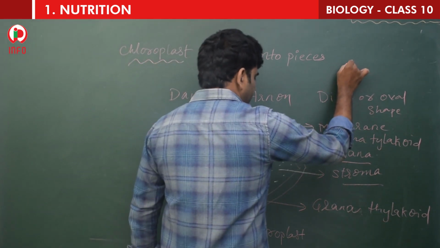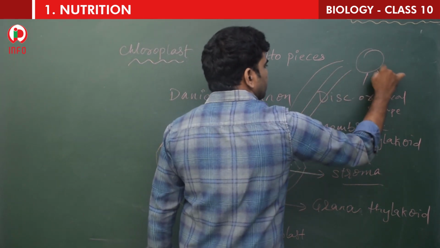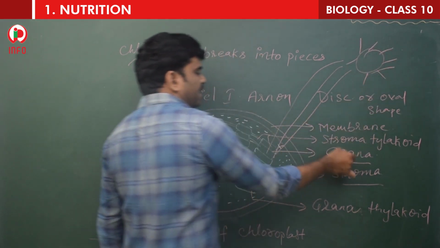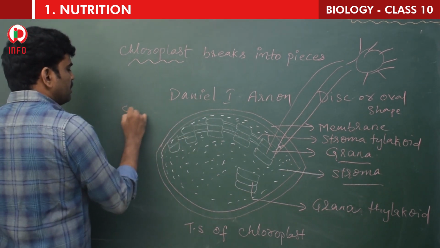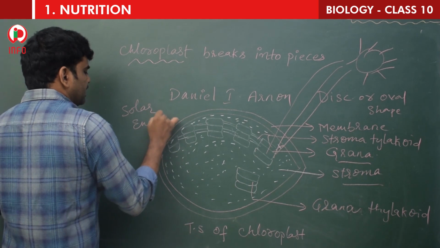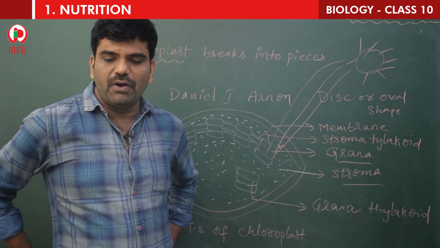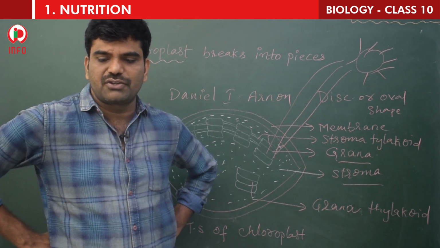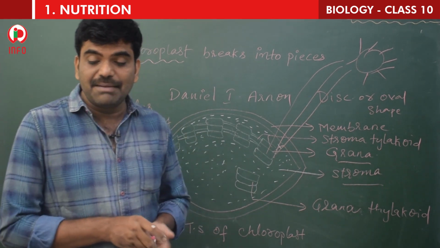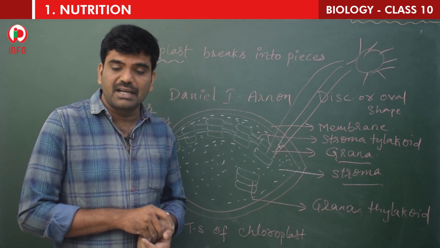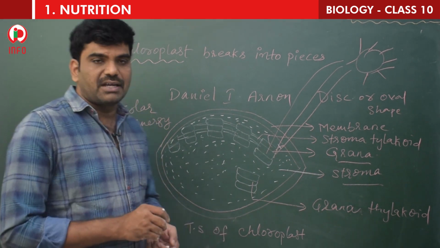So the sunlight energy is there, no? So the sunlight energy, the solar energy, will be trapped. Grana is the site for trapping solar energy, that is light energy. Why? Because for photosynthesis light energy is required, no doubt in that. The intermediary fluid portion is called stroma. It is believed that it is responsible for enzymatic reactions leading to the synthesis of glucose, which in turn join together to form starch, right?